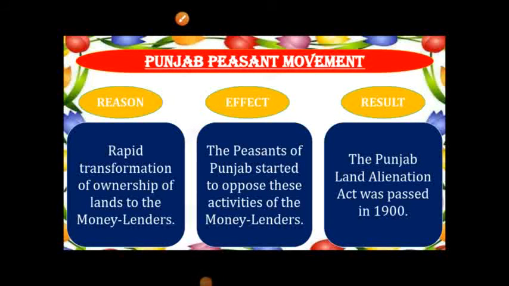Punjab Peasant Movement. The ownership of the farmers' land was transferred fast to the urban moneylenders for failure to pay debts. The peasants of the Punjab started to oppose these activities of the moneylenders. As a result, the Punjab Land Alienation Act was passed in 1900.